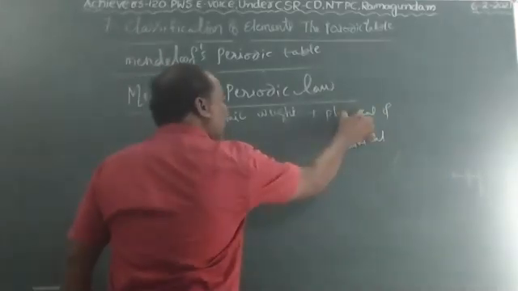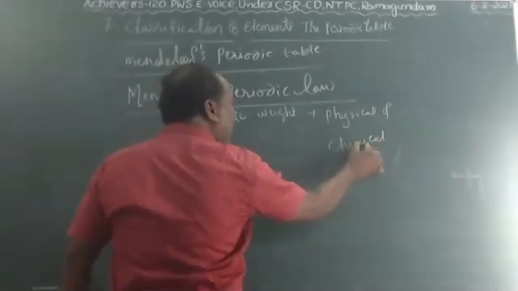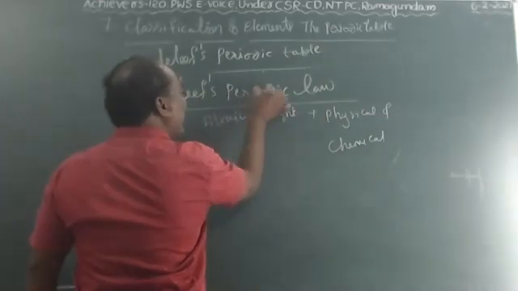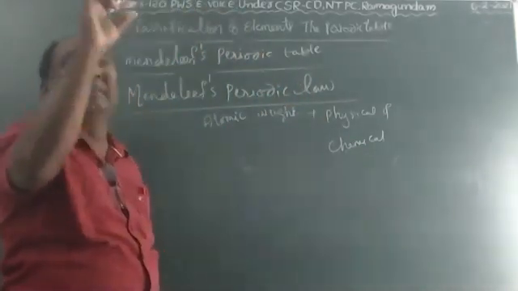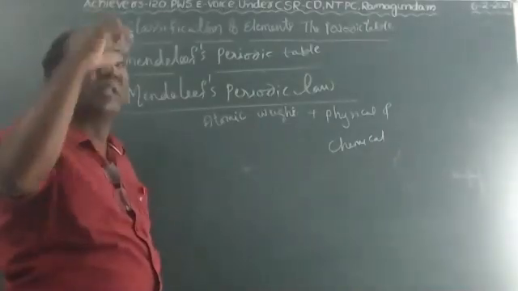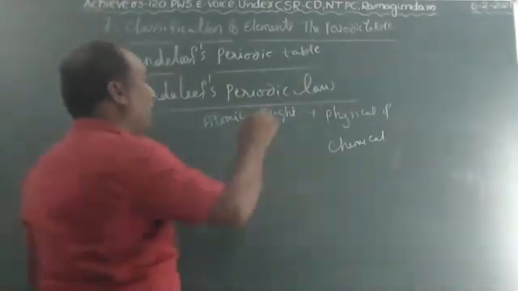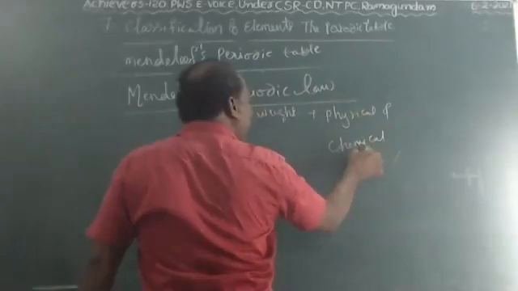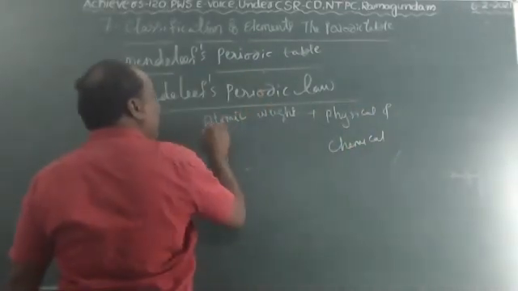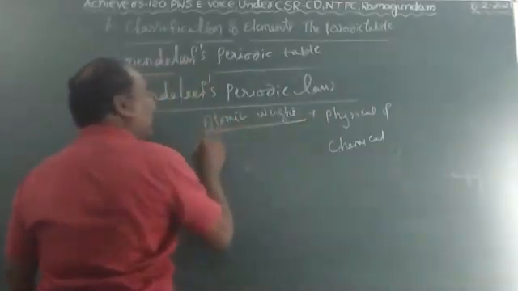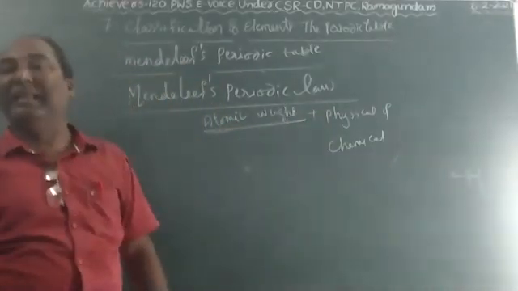The physical and chemical properties of elements are periodic functions of their atomic weight. It is called Mendeleev's periodic law.